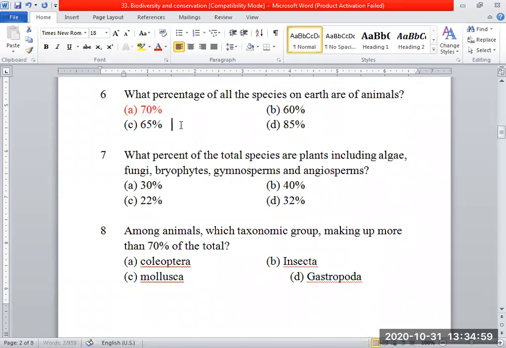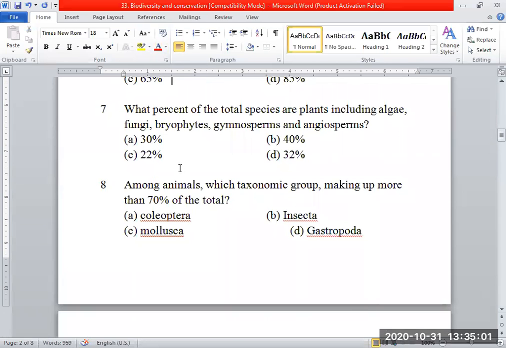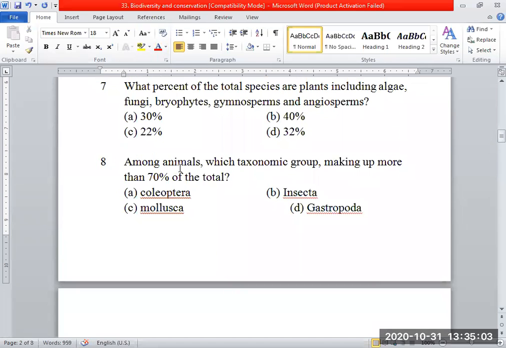Exclusively from NCERT textbook. Every question from there itself. What percent of the total species are plants, including algae, fungi, bryophytes, gymnosperms, and angiosperms? 22%. Okay, very good.